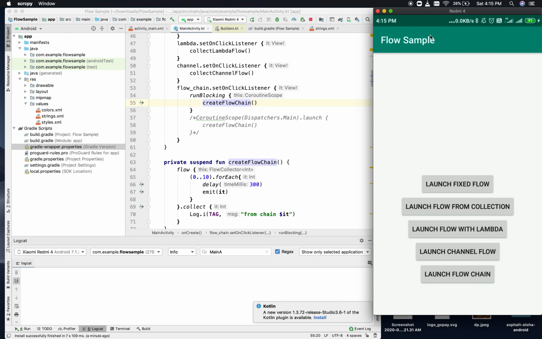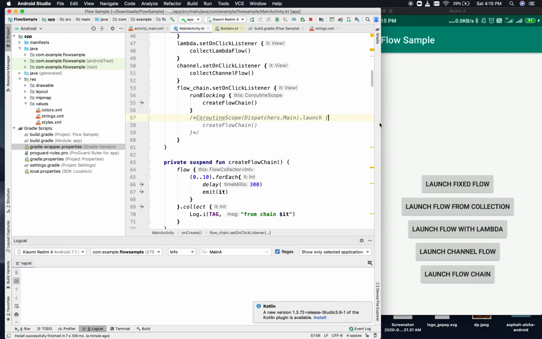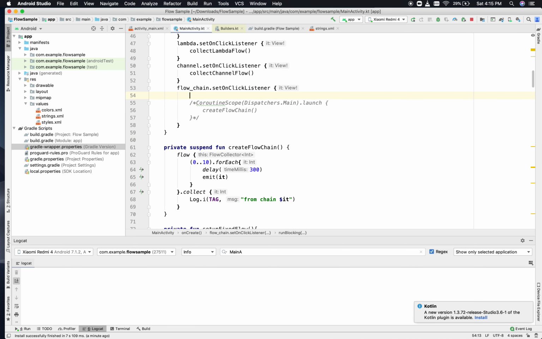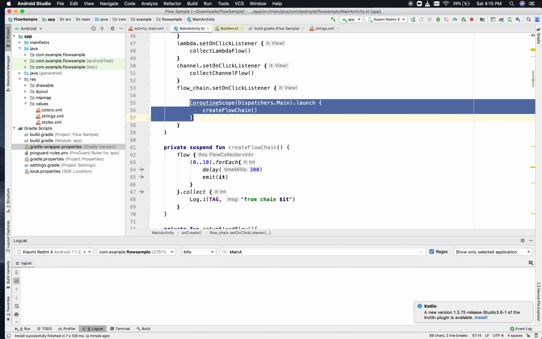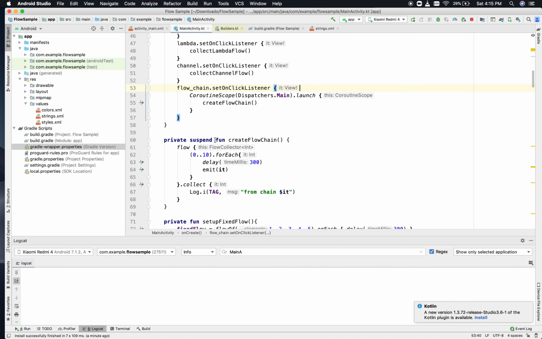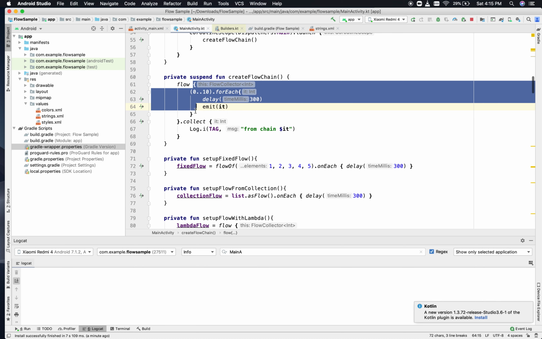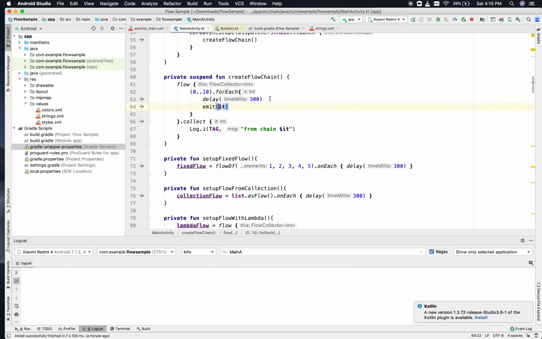Okay, now one more thing that I would like to cover in this particular video. So we'll get rid of this run blocking statement now, and we'll keep it like this. One thing is, here the flow definition, right? Here we have told that this particular is the mock of API calls or asynchronous operations, right? And you might want this to work in a separate coroutine, separate thread or something like that.